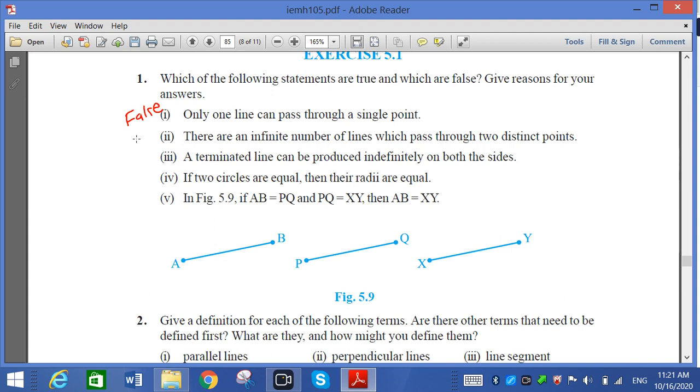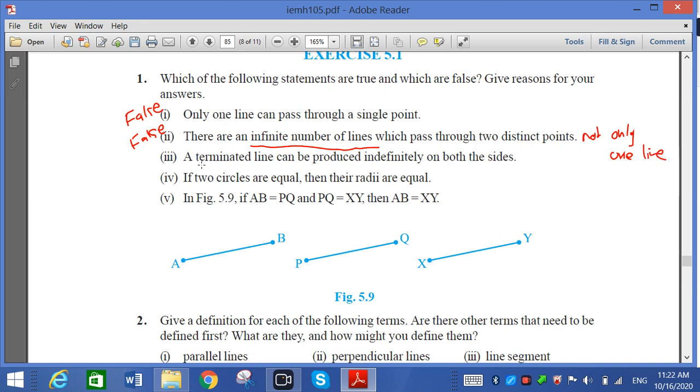Here it is also false, because we know that infinite lines cannot be passed through two distinct points. Only one line can pass.